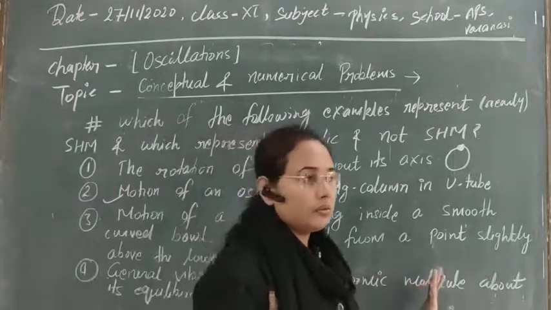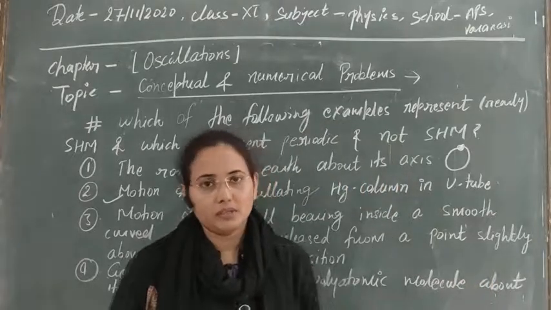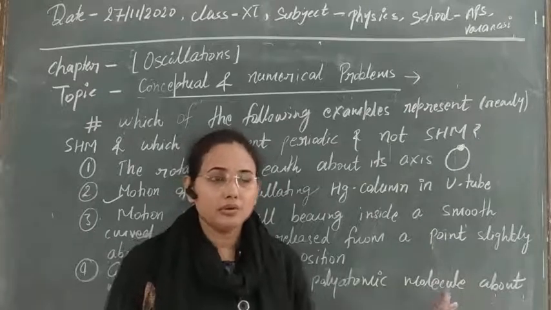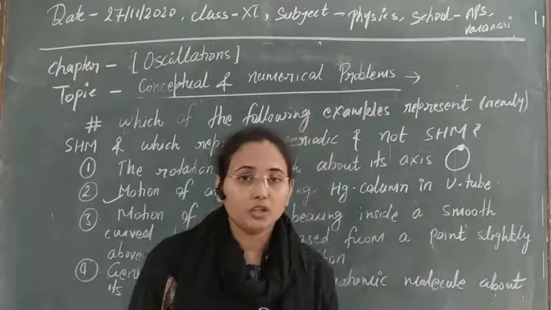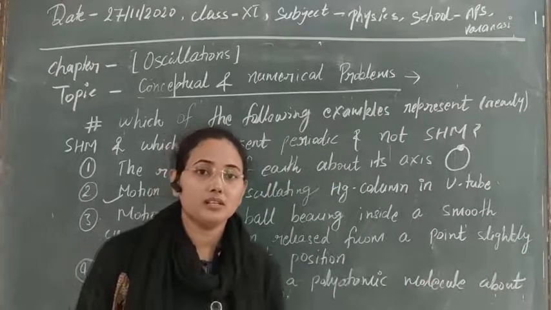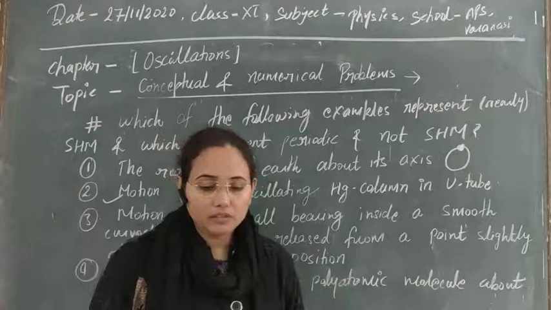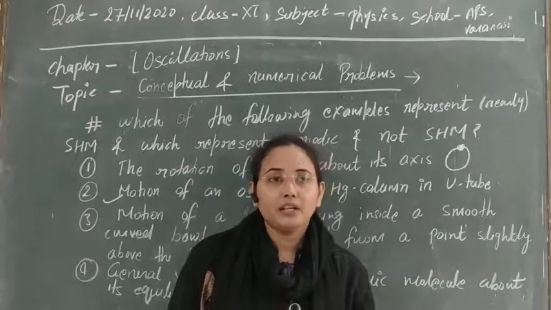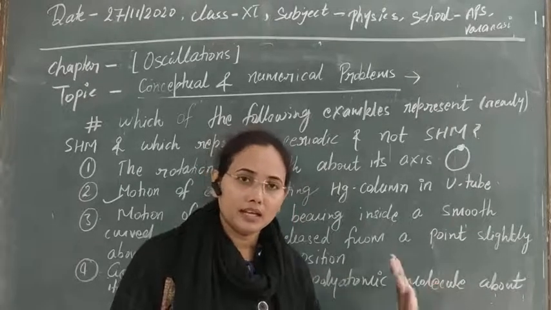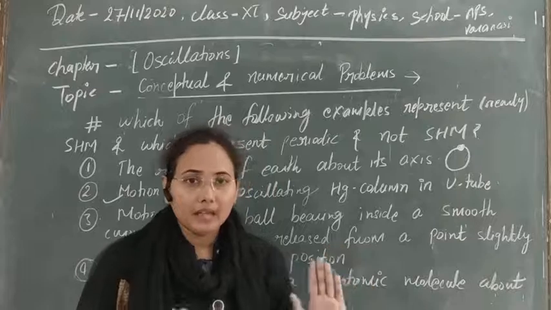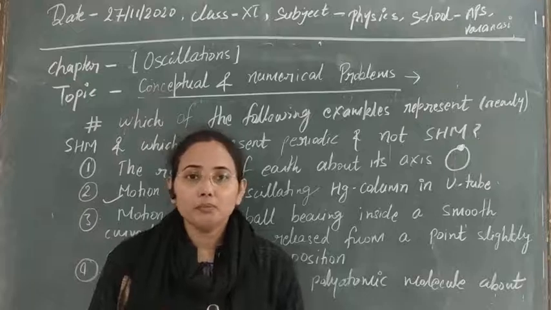Clear? Their to and fro motion is not going here, so this motion will not be simple harmonic. So this is the basic case, don't be confused. Not every molecule performs simple harmonic motion. Polyatomic molecules cannot perform simple harmonic oscillation due to their different frequencies. This motion is periodic, they are doing to and fro motion, but they have a different range of frequencies, and all the frequencies will be superimposed over each other.